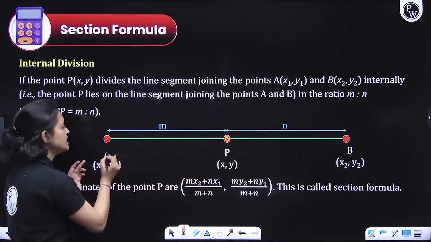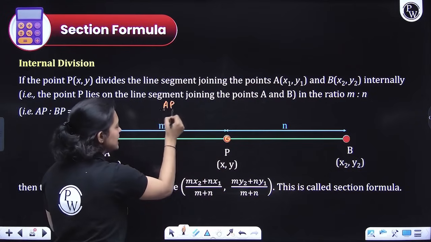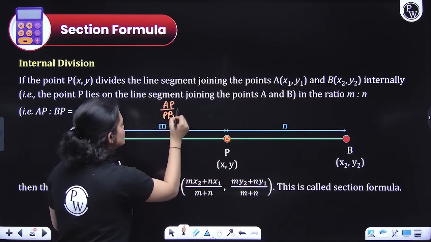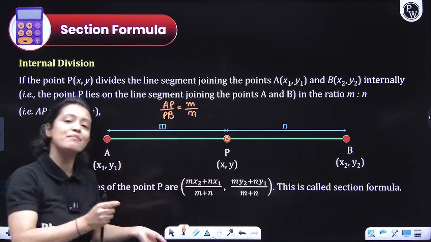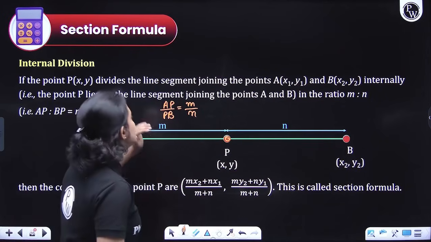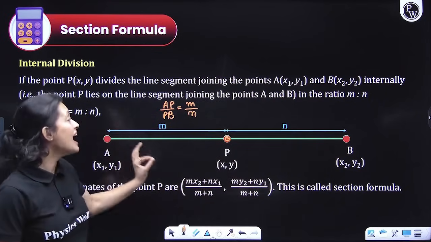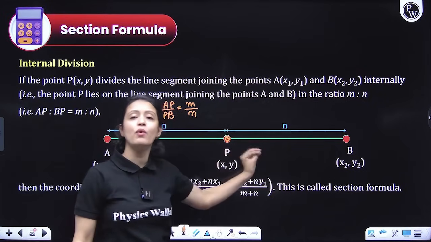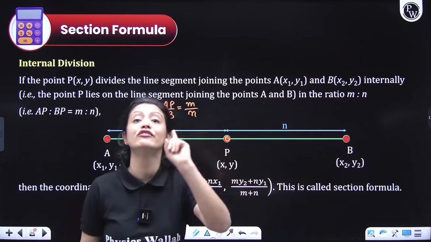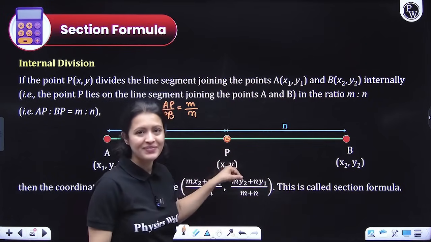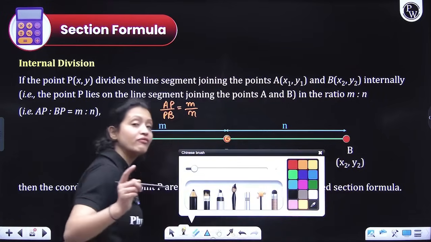M ratio N. You can see that means basically what does this mean? It means that AP by PB is equals to M over N. This is what you mean by P dividing AB in M ratio N. Okay, understood? Now, if you know the coordinates of the two extreme points and you know in what ratio the point is dividing the entire line segment, then by section formula you can figure out the coordinates of point P. And what would the coordinates be, guys? So let's see a method of remembering this.